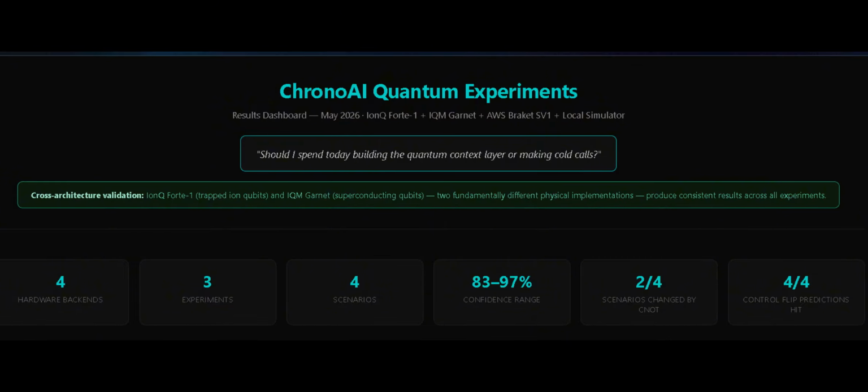4 backends, 3 experiments, 4 scenarios, confidence range of 83 to 97%. 2 of 4 scenarios changed outcome when you add entanglement, and 4 out of 4 control flip predictions hit on real hardware. We'll get to what all of that means.